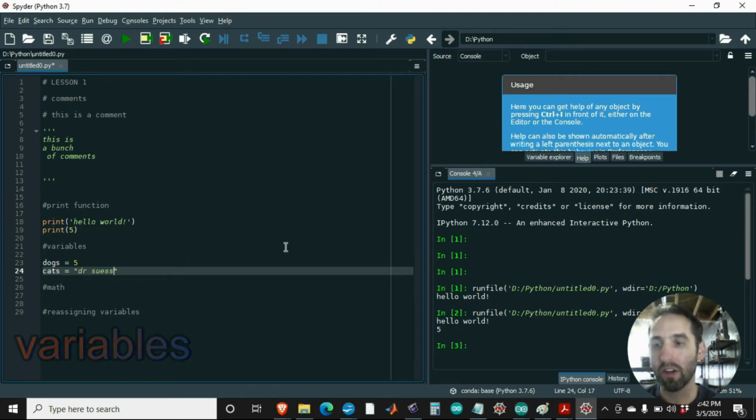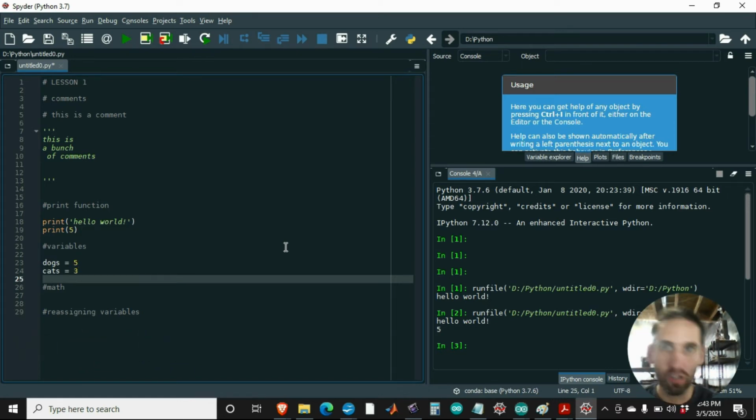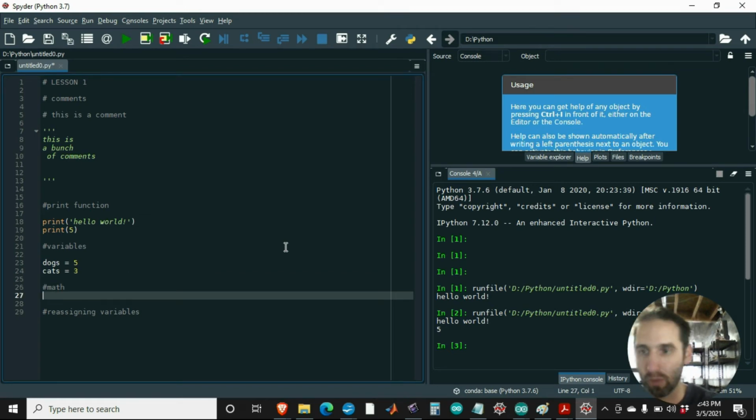Seuss. There. Okay, I could call that. So if I wanted to say print cats, it would actually print out this string right here, but I am going to just call it 3, okay, as in a number. You can see where this is heading with math is the next one.